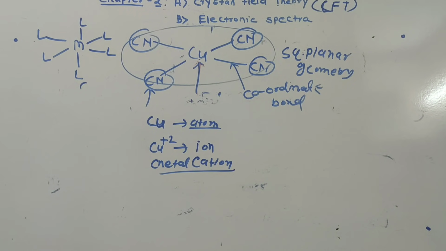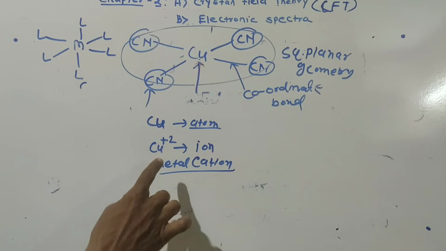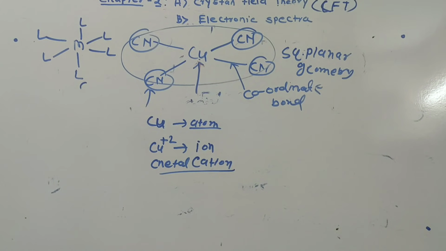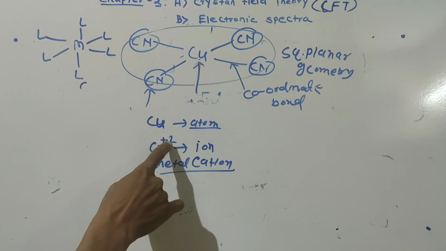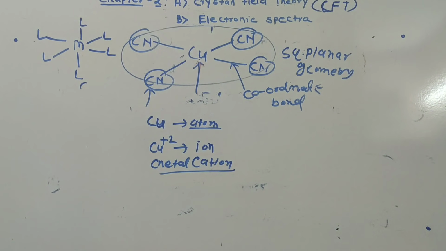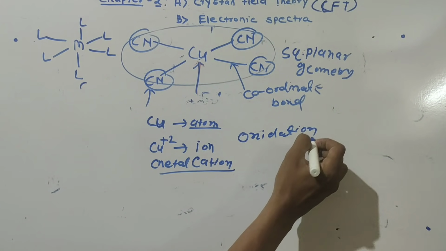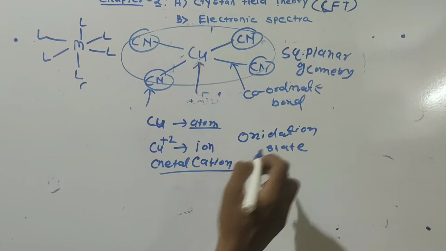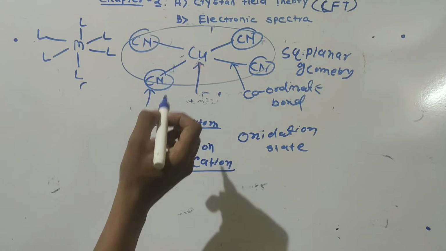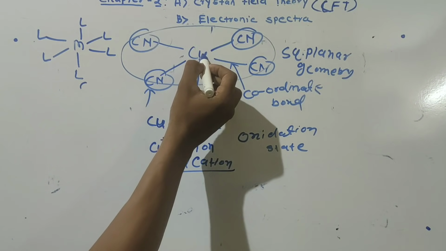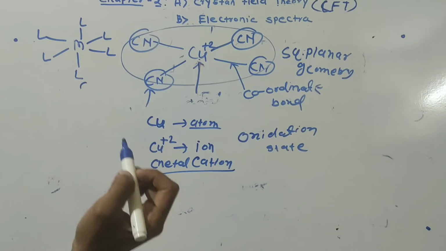Now the charge that is present on the metal in a coordination compound is called its oxidation state. What is the oxidation state of the metal? Suppose in this coordination compound, copper is present in the +2 state.